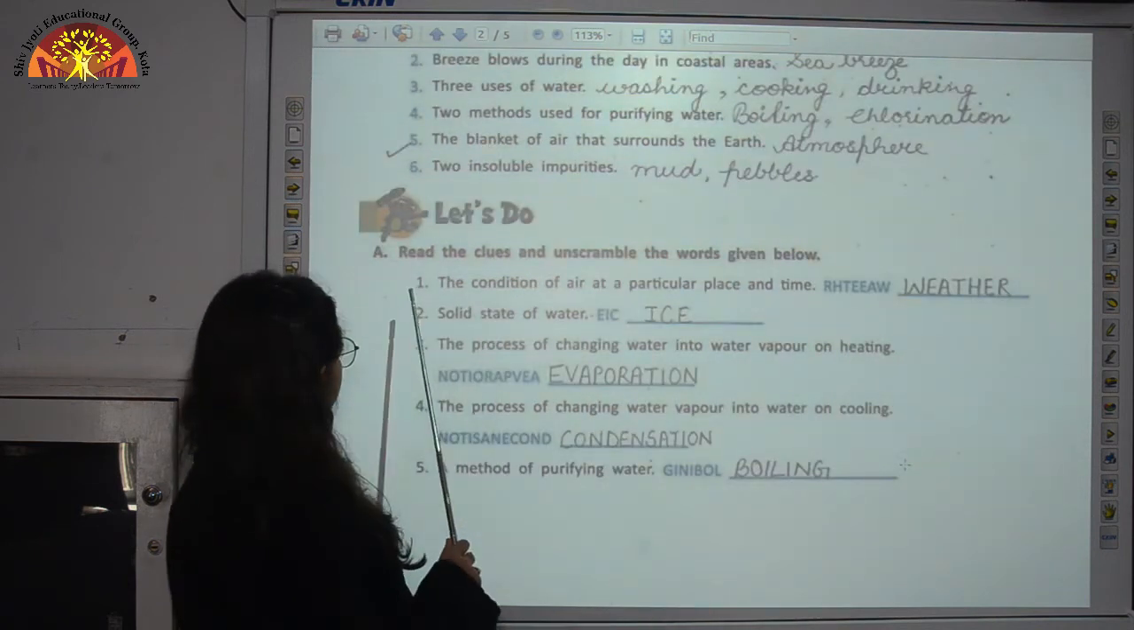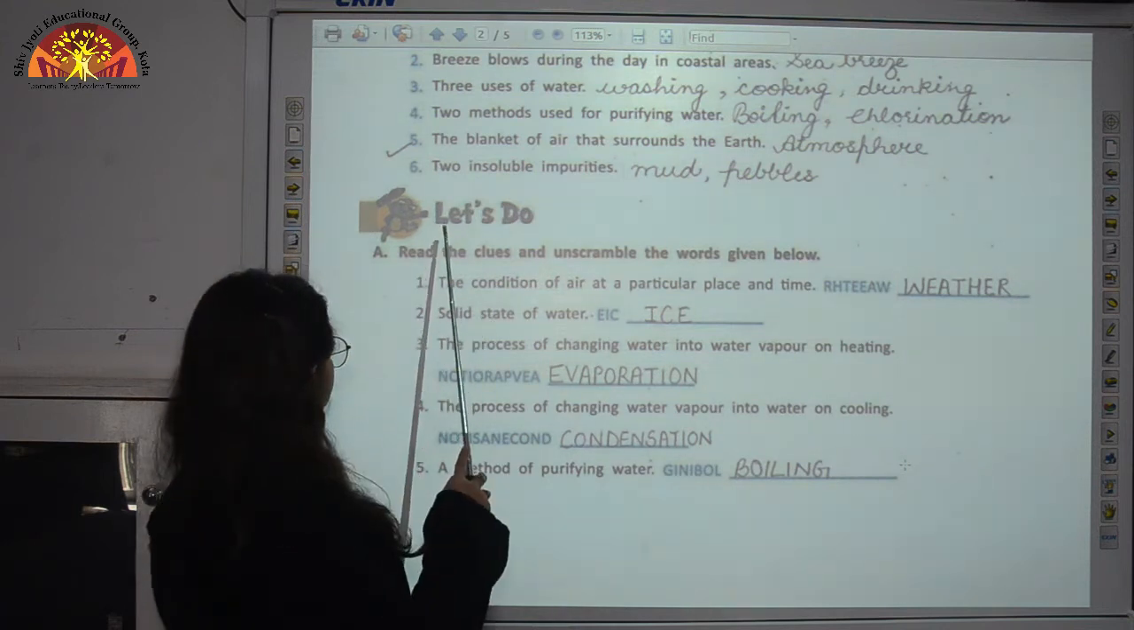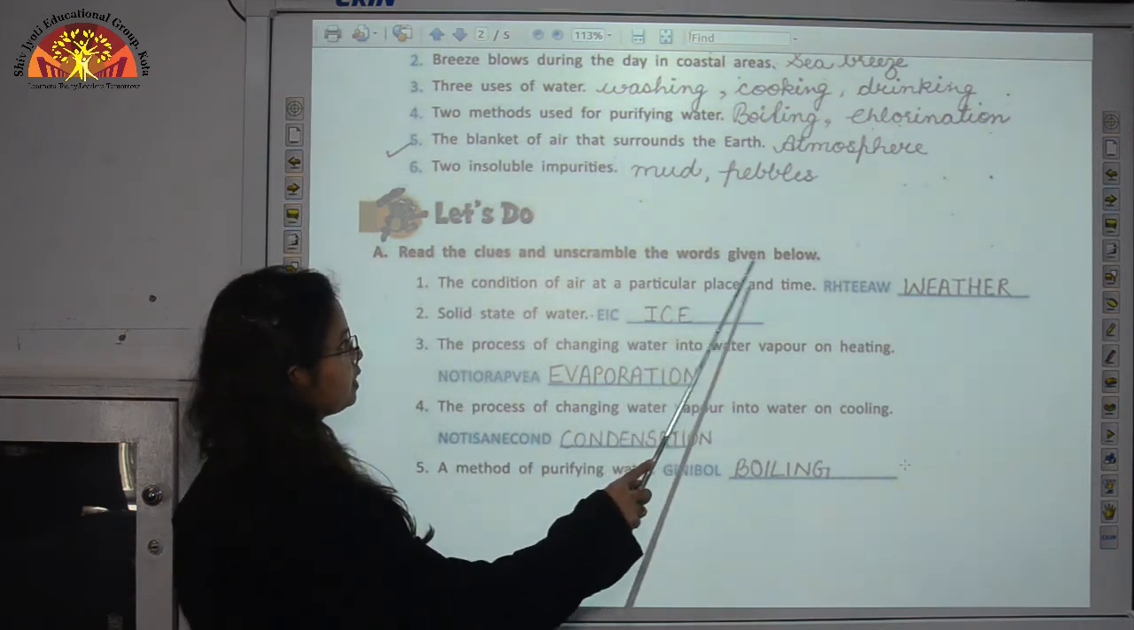Now we come to the next exercise given on the same page, that is page 102. Exercise let's do number A. Read the clues and unscramble the words given below.